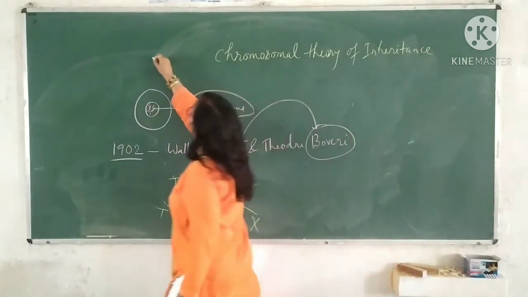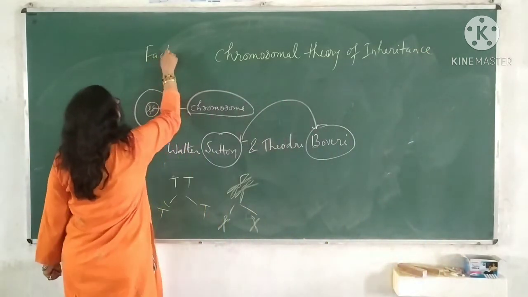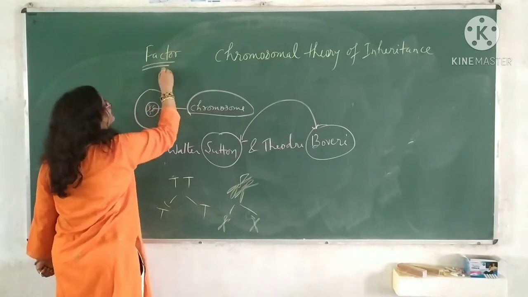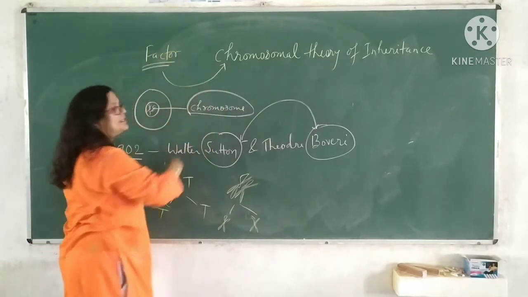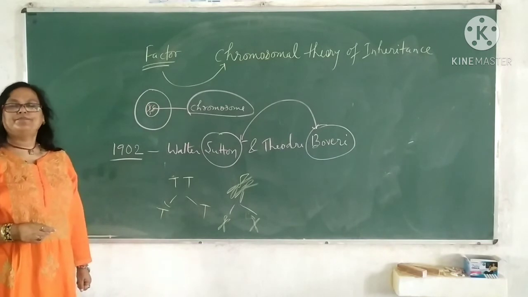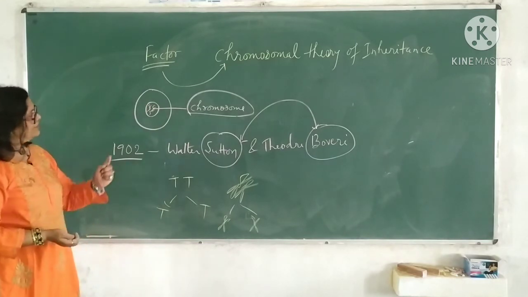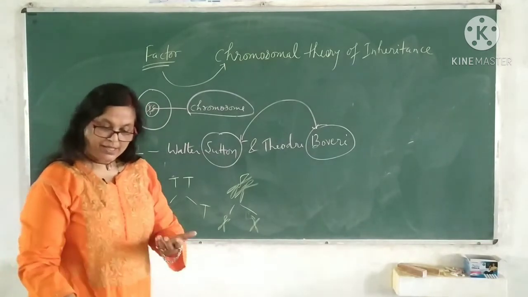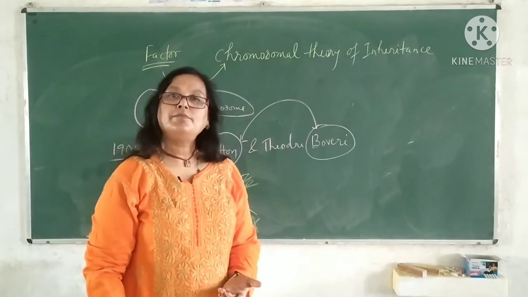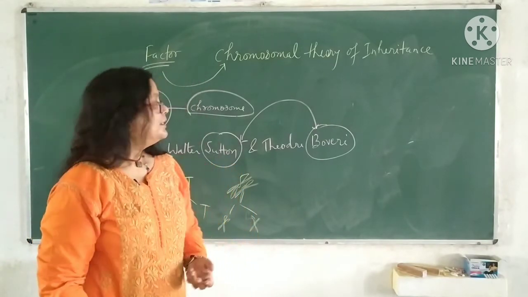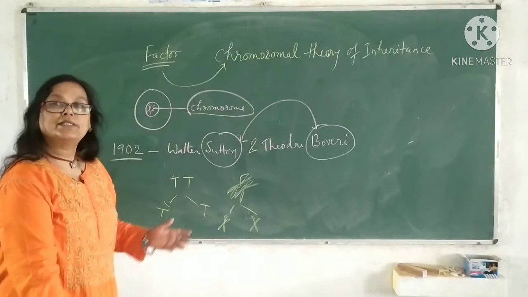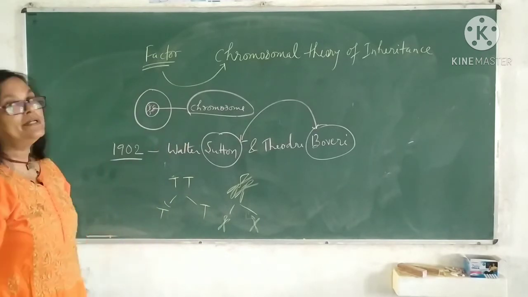So from the term factor, it switched over to the term chromosome. Clear? Then, as soon as the chromosome was observed, further work was carried out by different scientists.